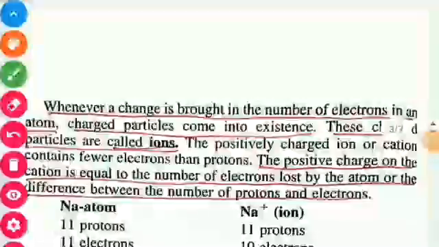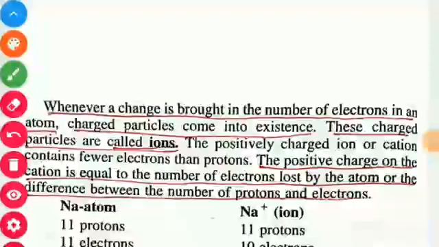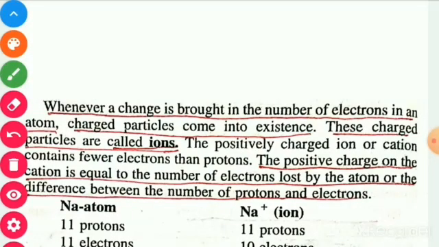Whenever a change is brought in the number of electrons in an atom, charged particles come into existence. If electrons are emitted from a particular element, then that element gets converted into a cation. But if electrons are taken by the particular element, then it gets converted into an anion. These charged particles are called ions.